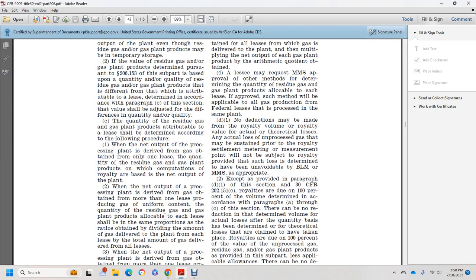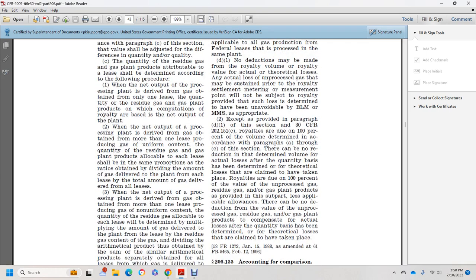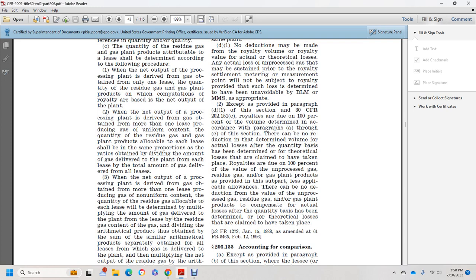2. When the net output of the processing plant is derived from gas obtained from more than one lease producing gas of uniform content, the quantity of residue gas or gas plant products allocable to each lease shall be in the same proportion as the ratio of the amount of gas delivered to the plant from each lease to the total amount of gas delivered from all leases.